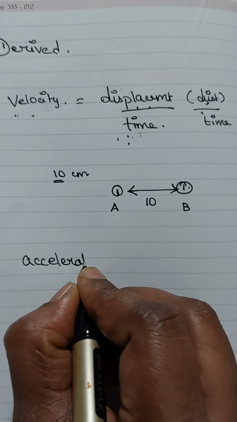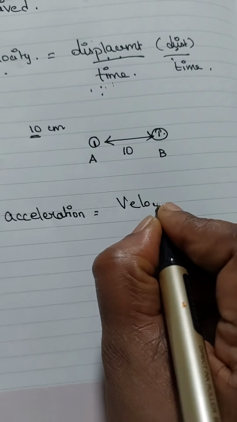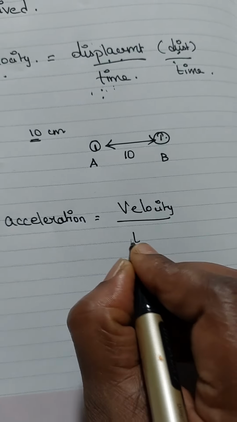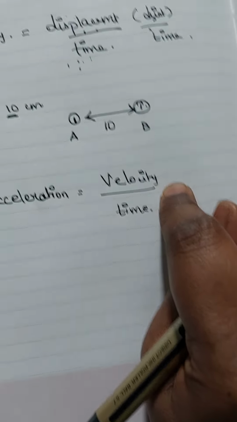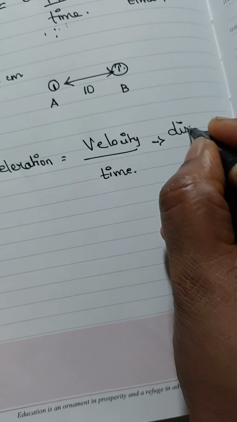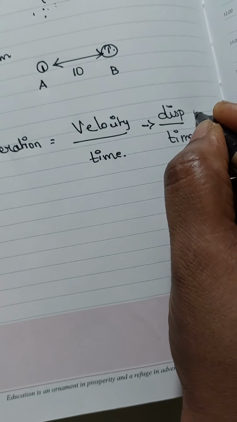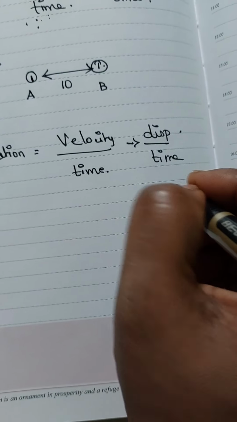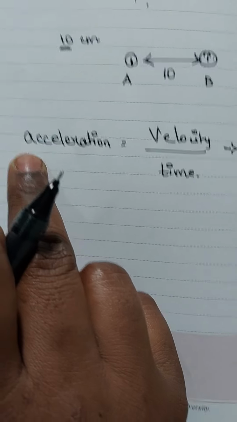Acceleration is another derived quantity. What is the formula for acceleration? Acceleration is velocity by time. Again, velocity is a derived quantity. What is velocity? It is displacement by time. Displacement is a fundamental and time is a fundamental. By using these two fundamentals, we are deriving this acceleration.